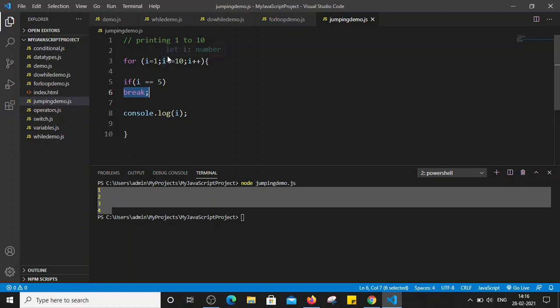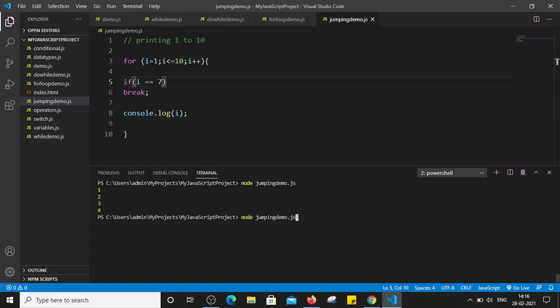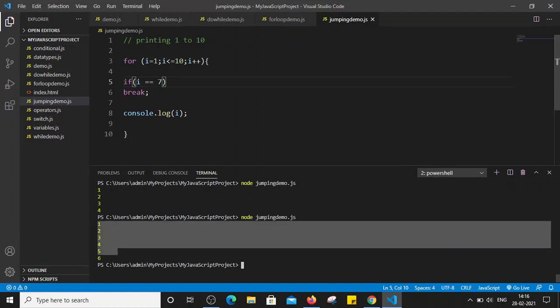Now I'm just changing the value here, right? Let's say if i is equal to 7, what will happen this time? It will keep iterating the loop until the value is 6, right? As soon as the value becomes 7, we will come out of the loop immediately. Now let's save this file and run again. See, it printed the value up to 6 only. So as soon as the value of i becomes 7 in the same loop, it will break the loop. It will come immediately out of the loop.